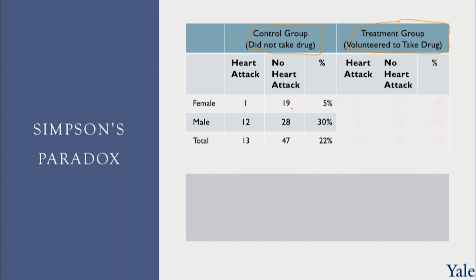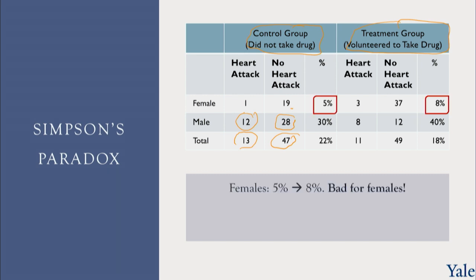And among the men who did not take the drug, 12 had a heart attack, and 28 did not have a heart attack. So all told, we had 60 people, 13 had a heart attack, 47 did not have a heart attack, for a rate of 22%. Among the treatment group, the people who took the drug, we have 40 women, of whom 3 had a heart attack, 20 men, of whom 8 had a heart attack, for a total heart attack rate of 18%. So let's look at these numbers a little bit more carefully, and this is where the paradox emerges.